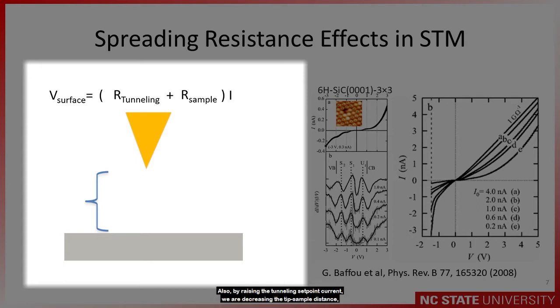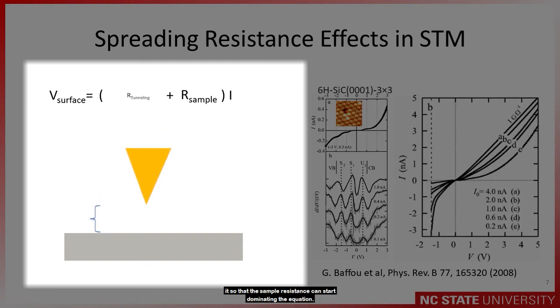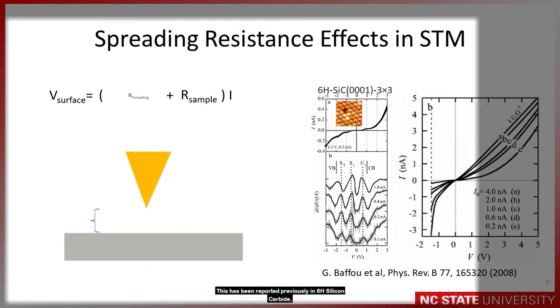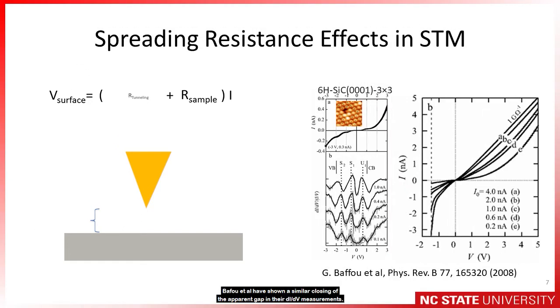Also, by raising the tunneling setpoint current, we are decreasing the tip-sample distance, as the tip needs to move closer in order to reach the required tunneling current. The lowering of the tip-sample distance lowers the resistance of the tunneling barrier, making it so that the sample resistance can start to dominate the equation. This was reported previously in 6H silicon carbide, where Fauck et al. have shown similar closing of the apparent gap in their dI/dV measurements. They also show that at higher tunneling setpoint currents, the IV spectroscopy shows an effective resistance decreasing, and the trend becomes more linear away from the zero bias point.